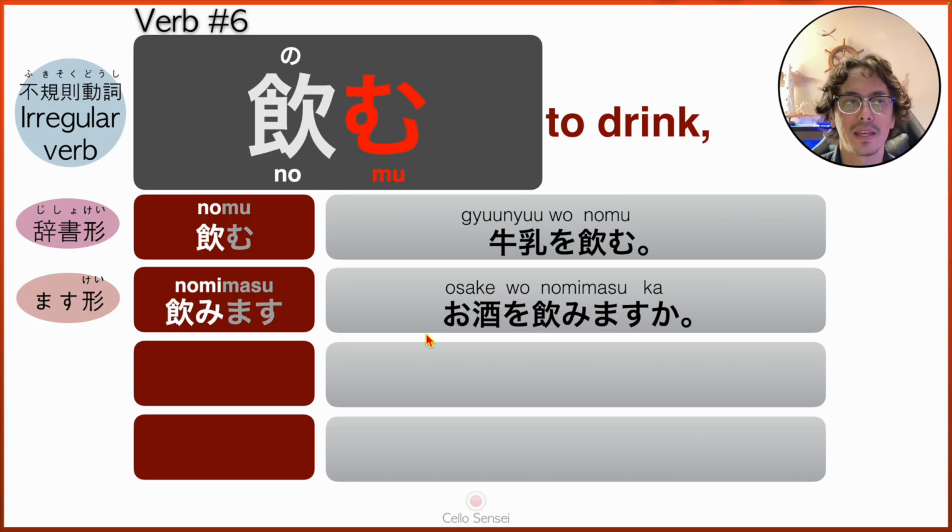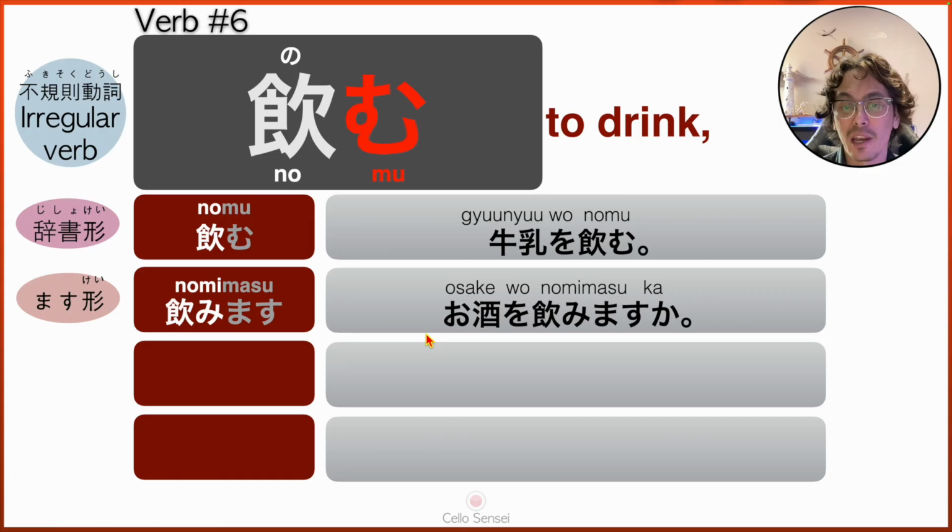Osake means alcoholic beverage. It's kind of funny because here in Canada, or English-speaking countries, we would say sake as the type of drink, but in Japanese, sake would be any alcoholic beverage, not necessarily the Japanese sake. The Japanese sake, in Japanese, we call it nihonshu, which is like Japanese alcoholic beverage.